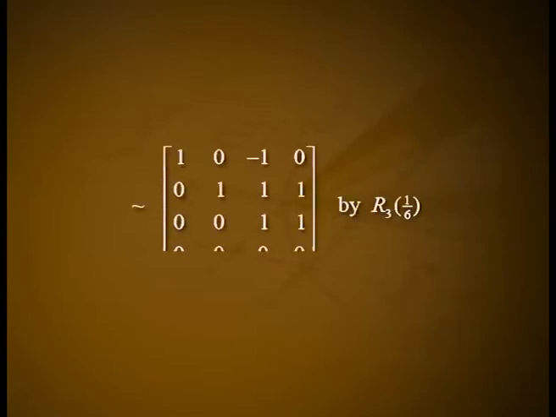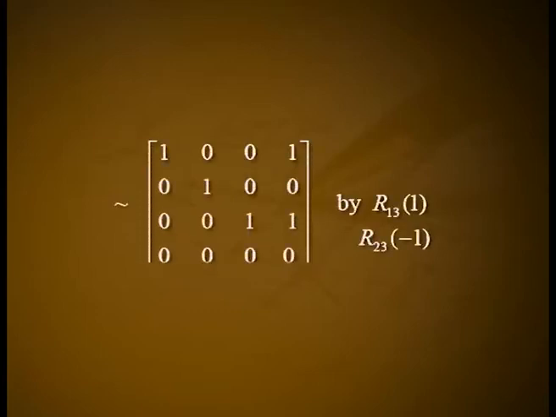which is equivalent to the matrix [1 0 -1 0; 0 1 1 1; 0 0 1 1; 0 0 0 0] by R3 of 1/6, which is equivalent to the matrix [1 0 0 1; 0 1 0 0; 0 0 1 1; 0 0 0 0] by R13 of 1, R23 of -1. The matrix given just above is the row echelon form of the augmented matrix AB obtained by a finite sequence of elementary row transformations to the matrix AB.